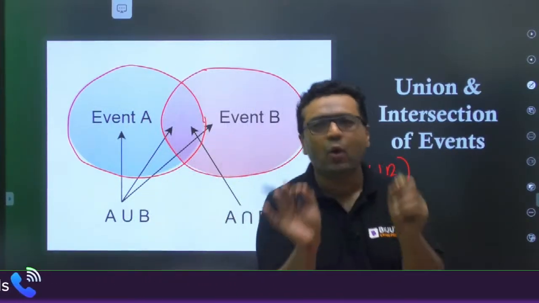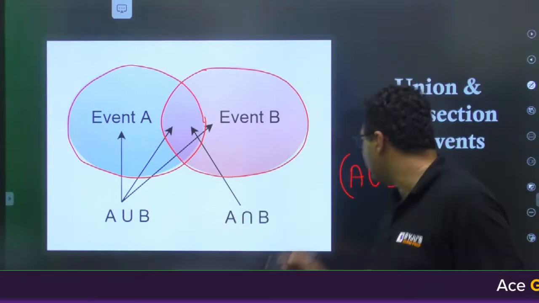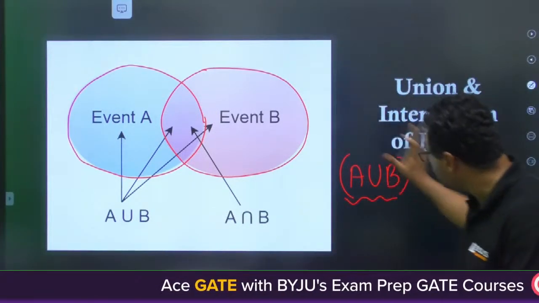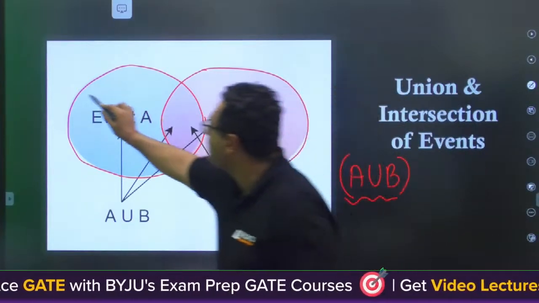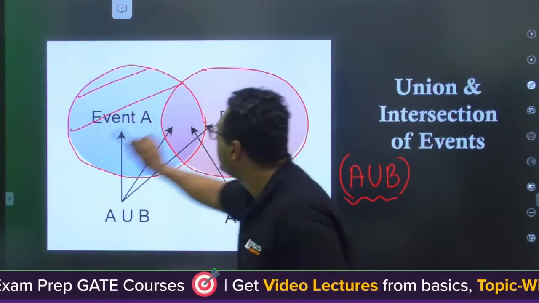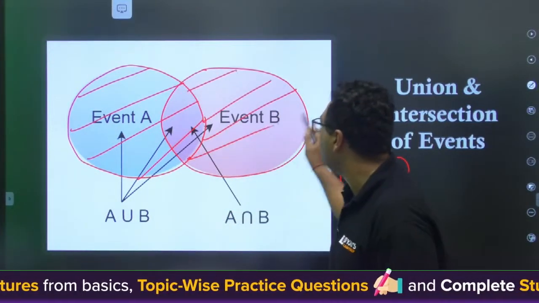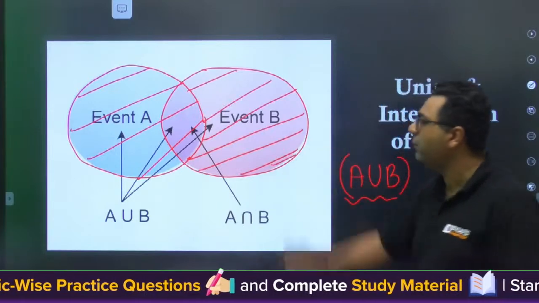It means at least one of A or B will be there. Then we will show it with A union B. If you want me to show you this with the area, then this entire hatched area will be showing you A union B, meaning either A or B or both.